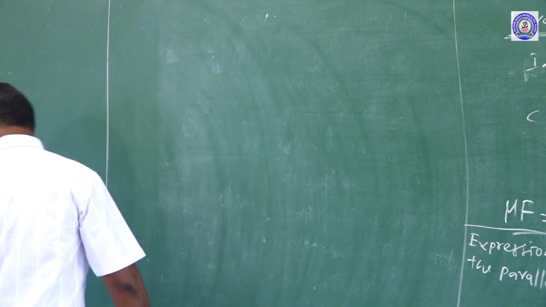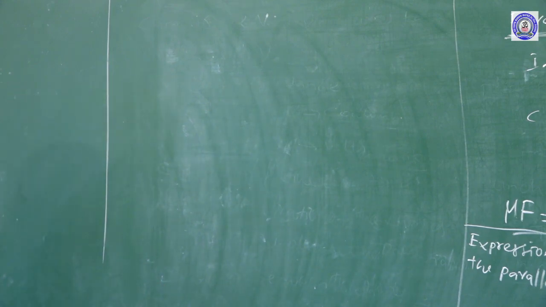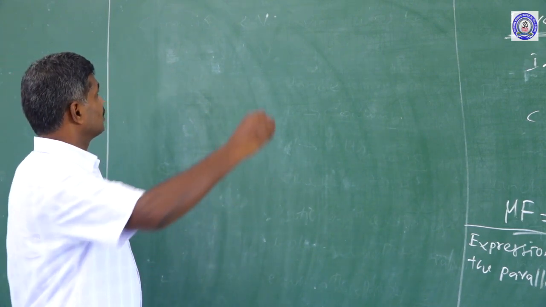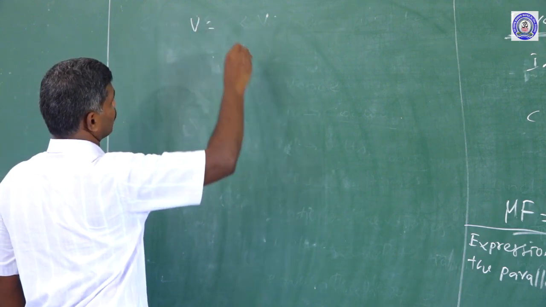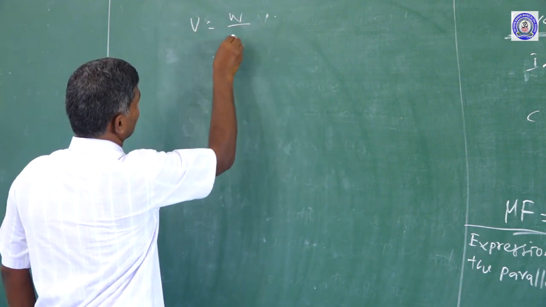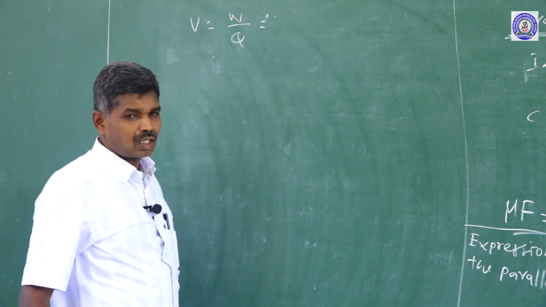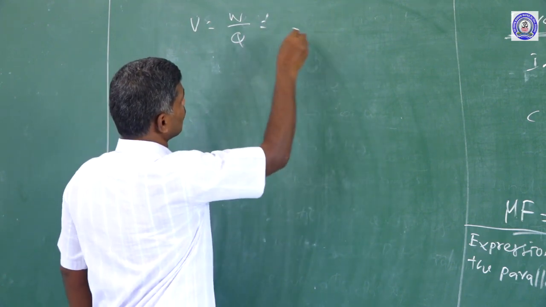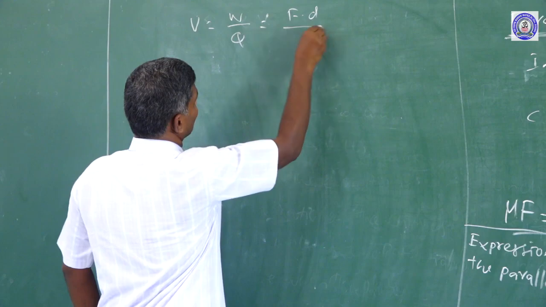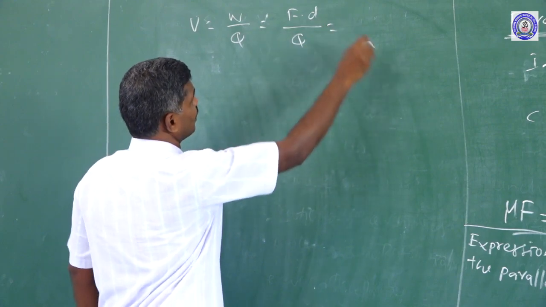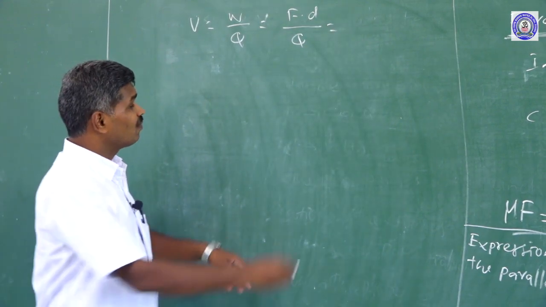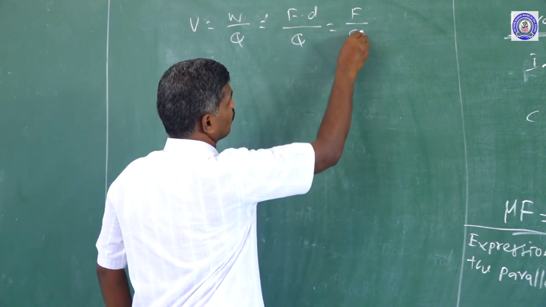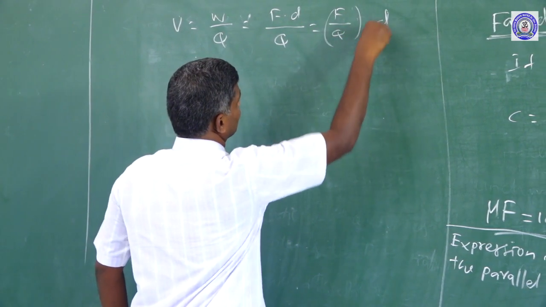So, V is equal to W by Q, and W is F into d divided by Q. Here we can take F divided by Q into d.